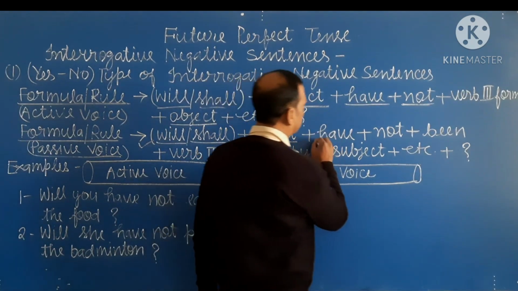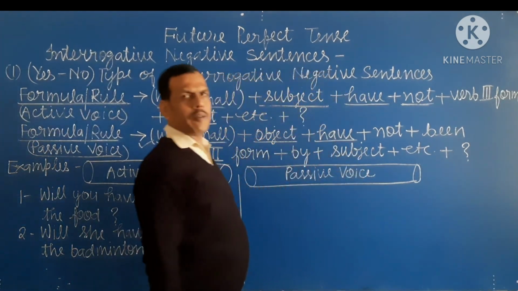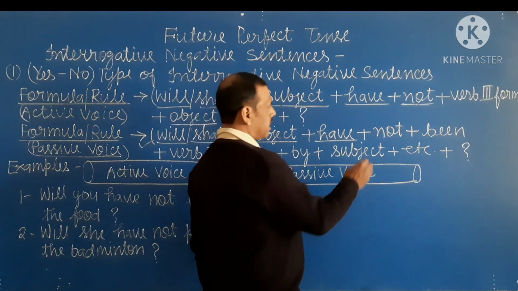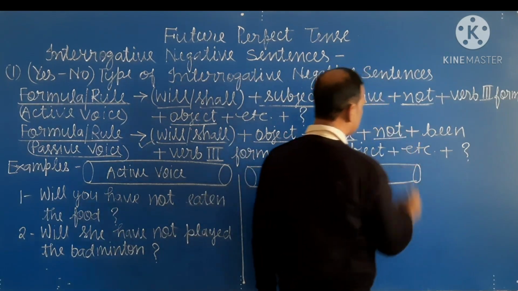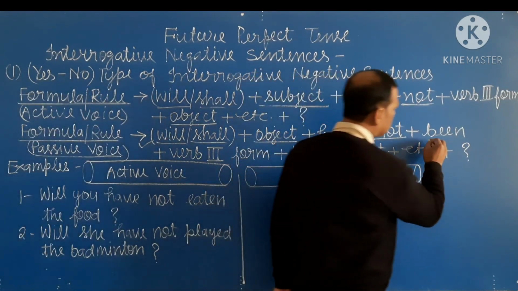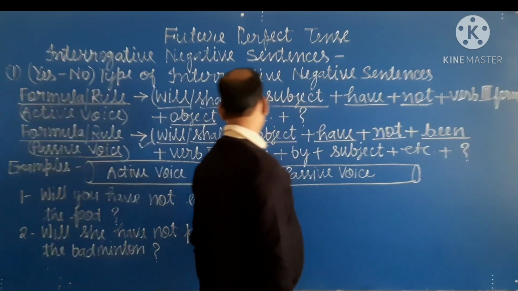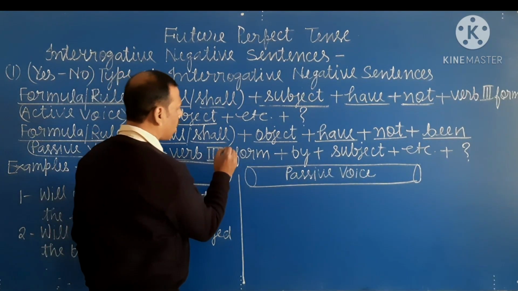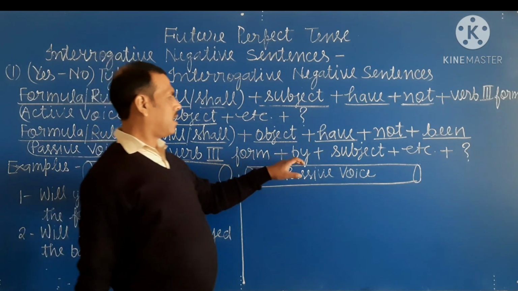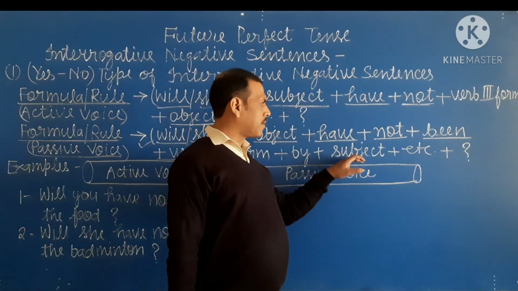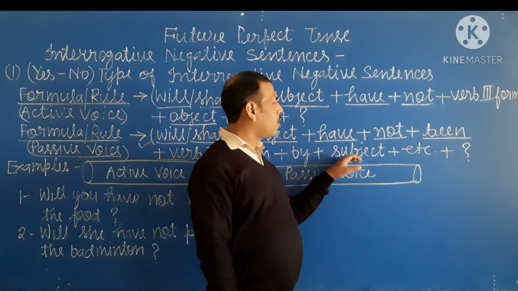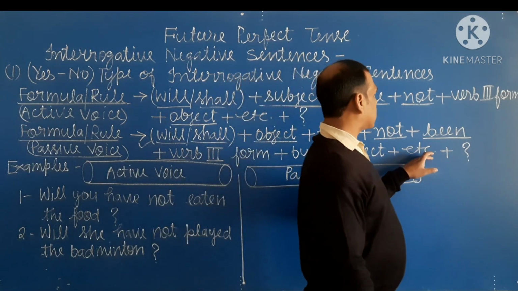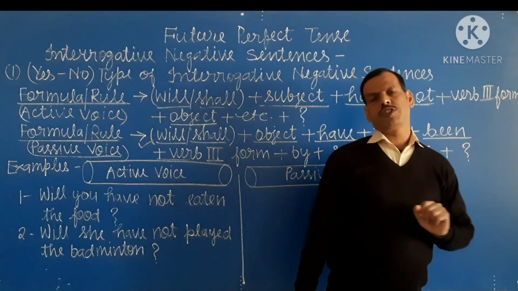And after object we write have, then not, then been, then verb in third form, then by, then subject in objective form, then etc. and at last question mark.